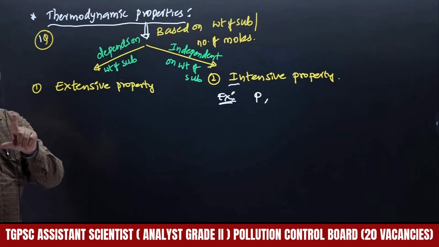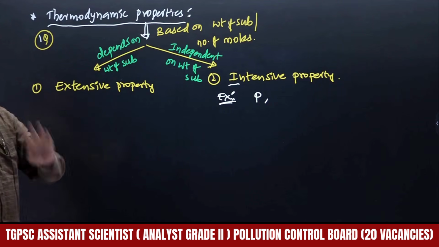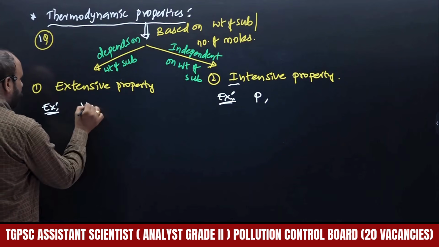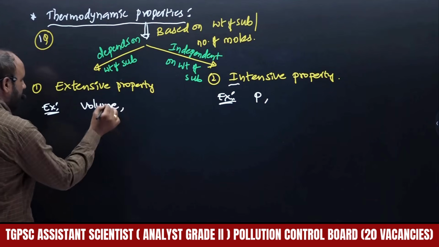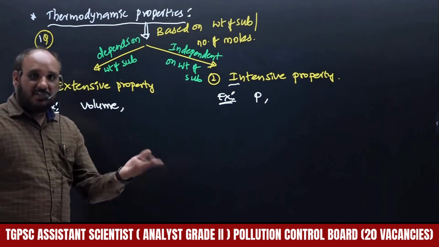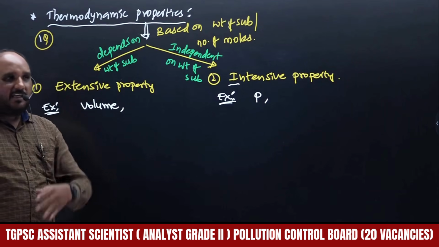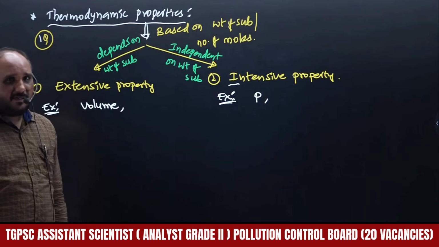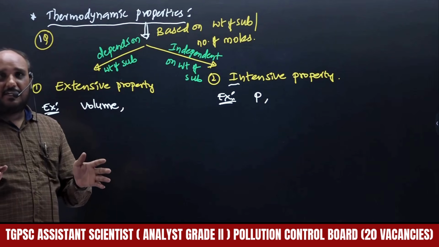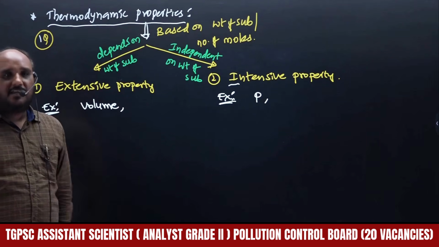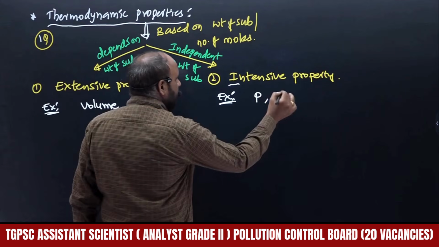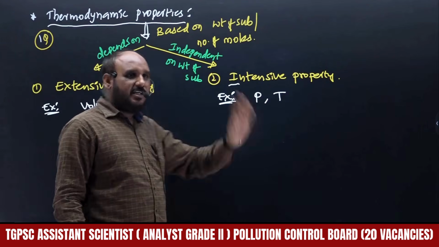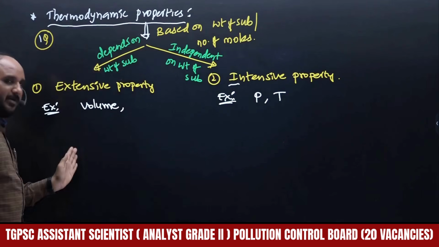1 liter means volume depends on the weight of the substance, therefore volume is an extensive property. Temperature: now we are at room temperature, and outside it will be around 40 degrees centigrade in summer. Does 40 degrees centigrade depend on any weight? No, therefore temperature is an intensive property. Independent of the weight of the substance comes under intensive; dependent on the weight of the substance comes under extensive.